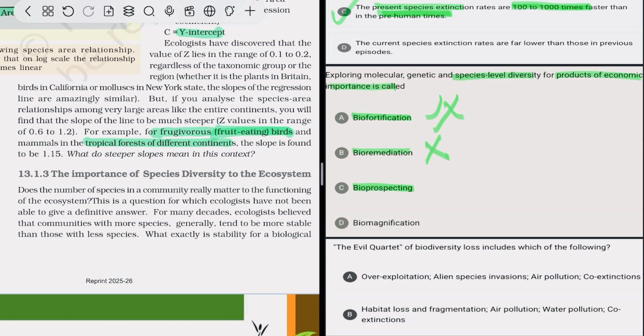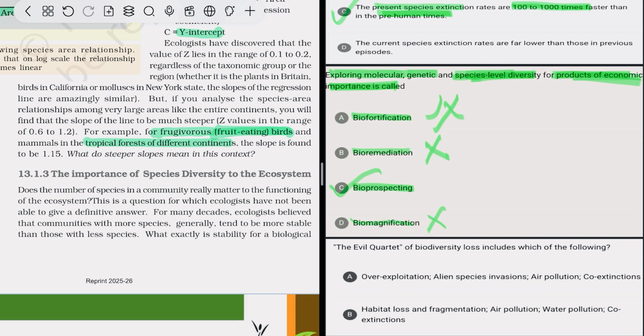Bioprospecting is basically exploring any species at the molecular and genetic level for their products of economic importance. Basically knowing more about how we can use them for human benefit, their economic importance and the usefulness of their products, and exploring in the forest or any area. So option C is correct, which is about exploring molecular, genetic and species level diversity for products of economic importance. Yes, that is true.